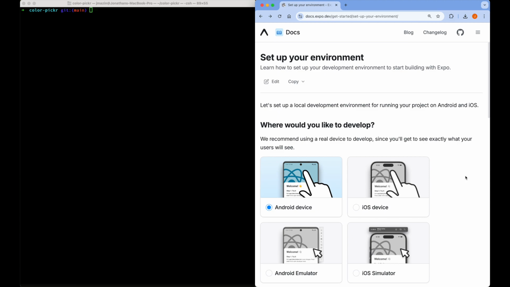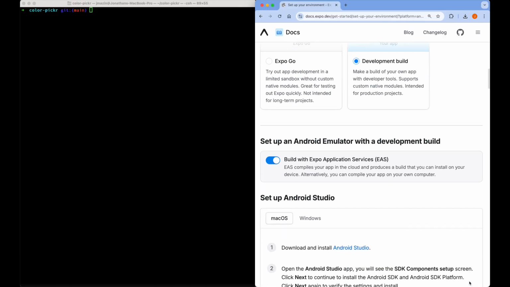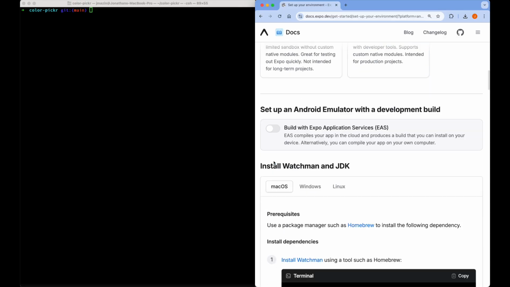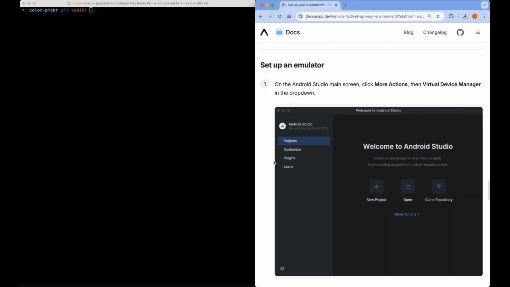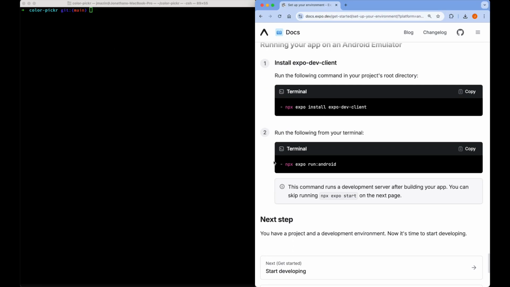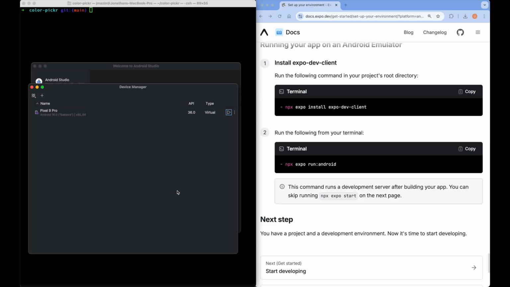To build for Android, select Android emulator and choose Development Build. Turn this option off and then follow the instructions to install Android Studio and set up your emulator. You can then open Android Studio, click More Actions, and you'll see your virtual devices listed there.